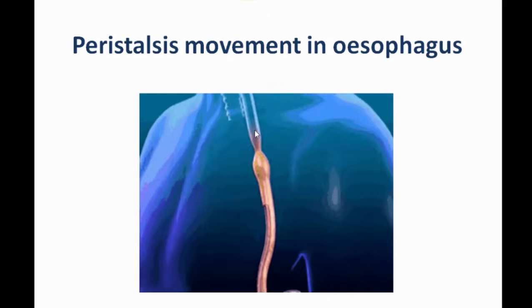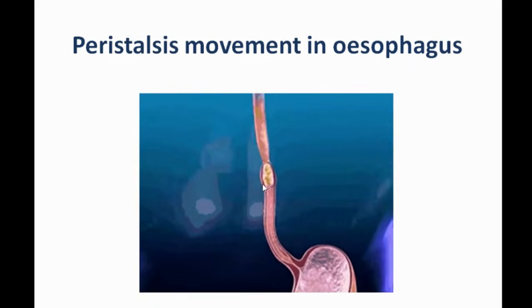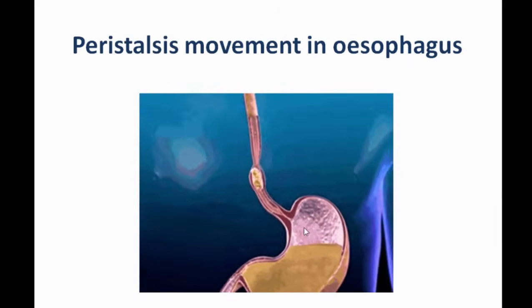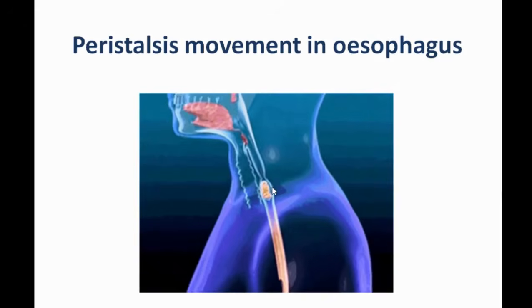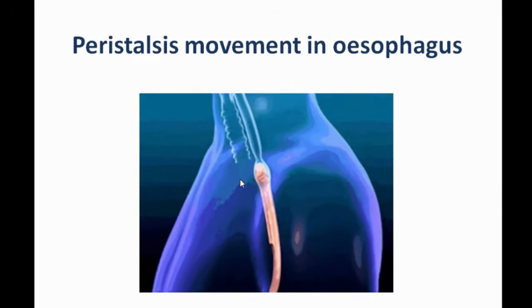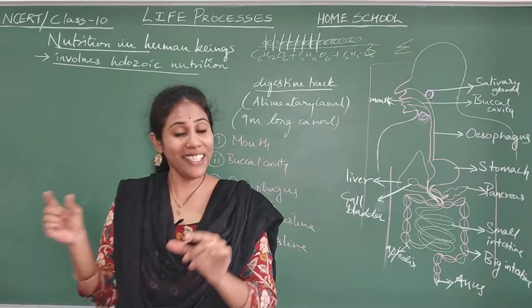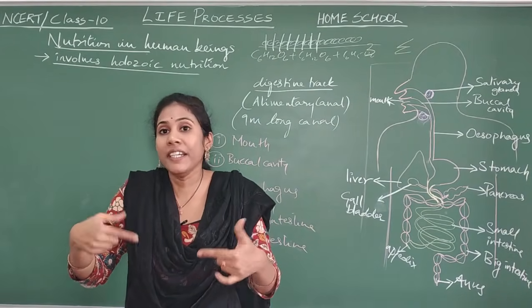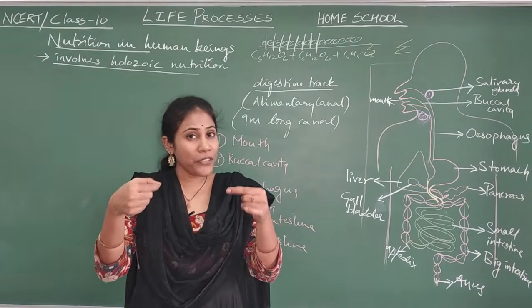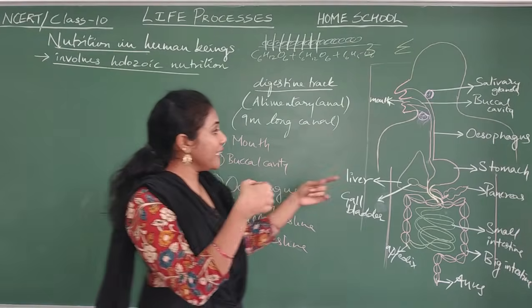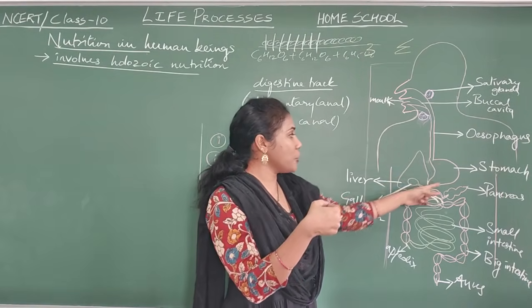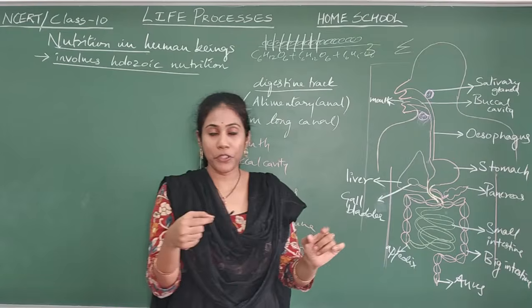See how nicely the food is moving in the esophagus and it will reach the stomach. Okay, peristaltic movement. So we have seen how food is moving in an esophagus. From the esophagus, food is moving towards the stomach. It reaches the stomach.